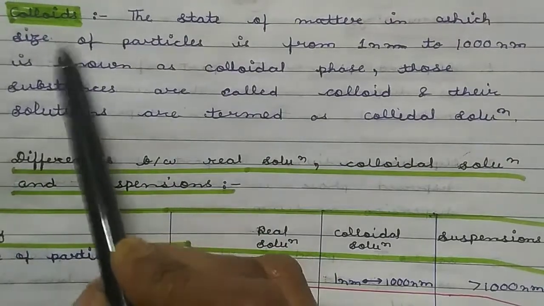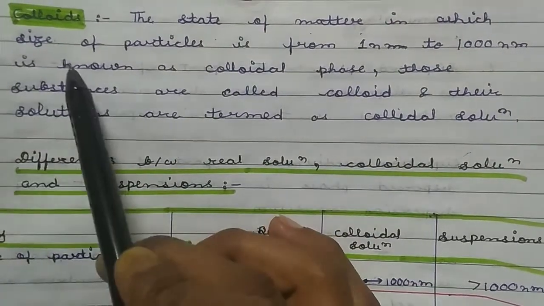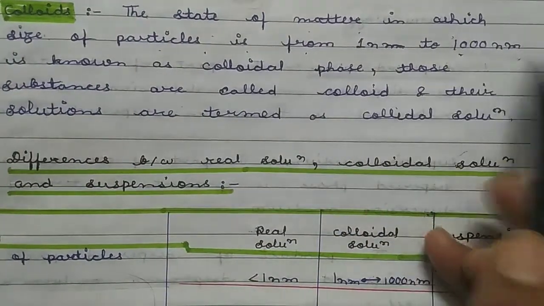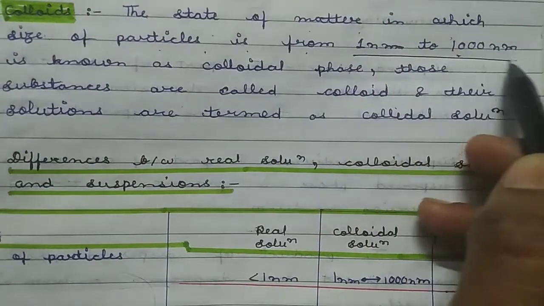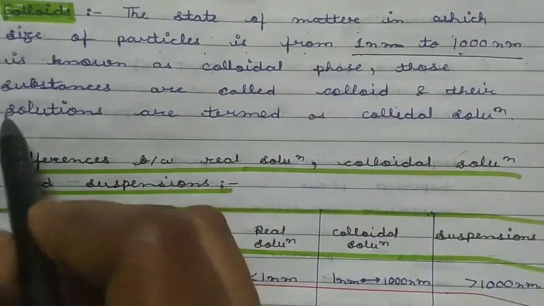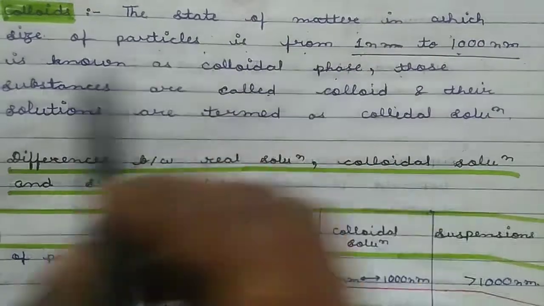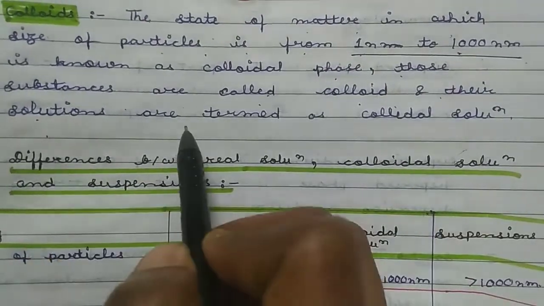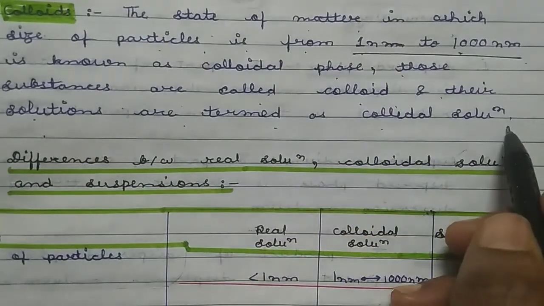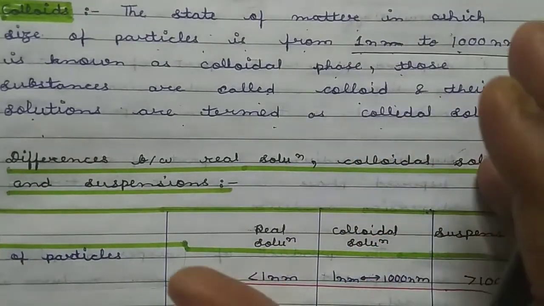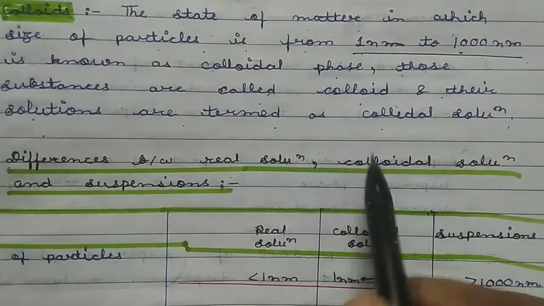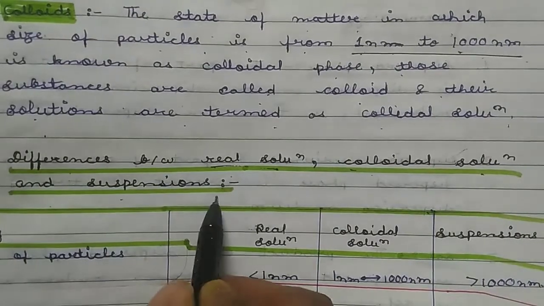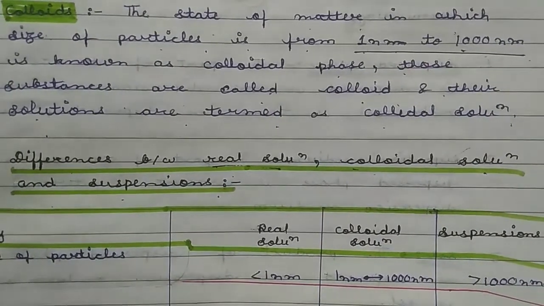So colloids are the state of matter in which the size of the particle is from 1 nm to 1000 nm. It is the main range. 1 nm to 1000 nm is known as the colloidal phase, those substances are called colloids, and their solutions are termed colloidal solutions. So on the basis of three size categories, there are three types of solutions: real solutions, colloidal solutions, and suspensions. What are these three types?